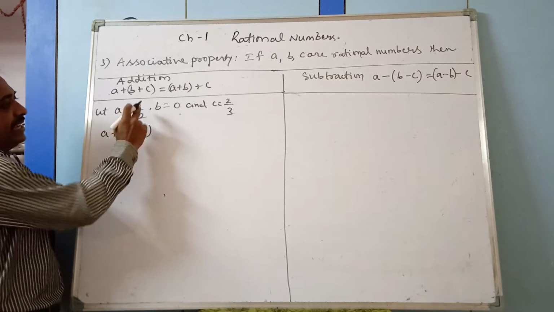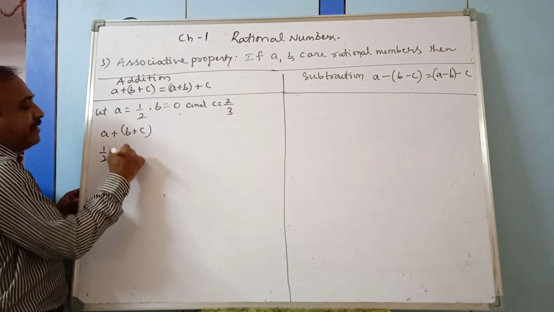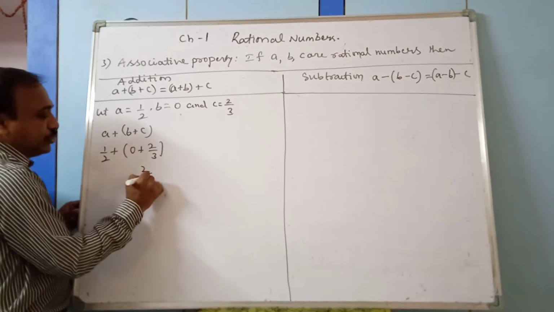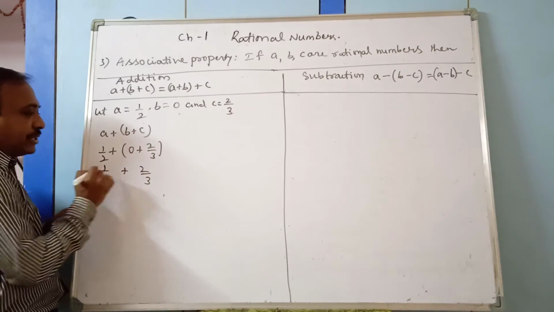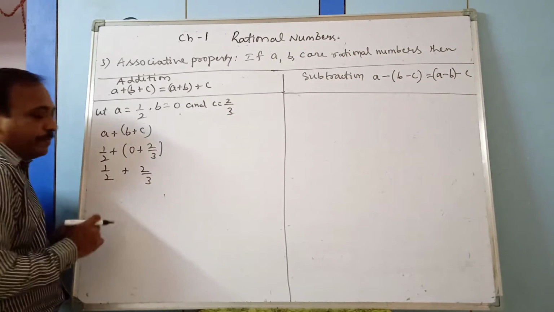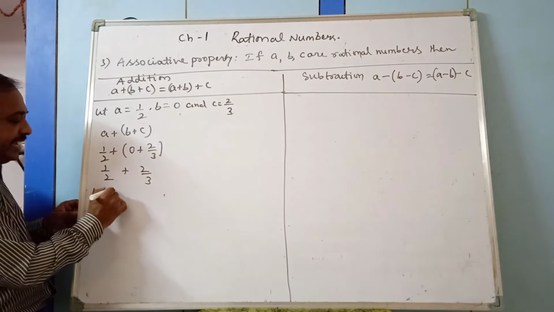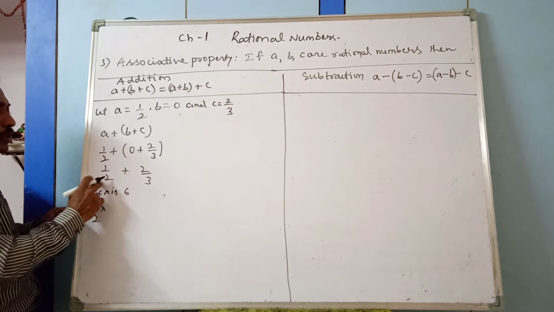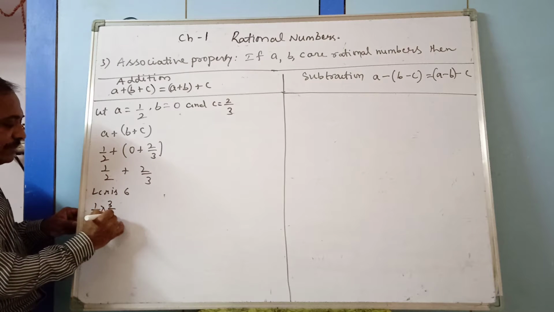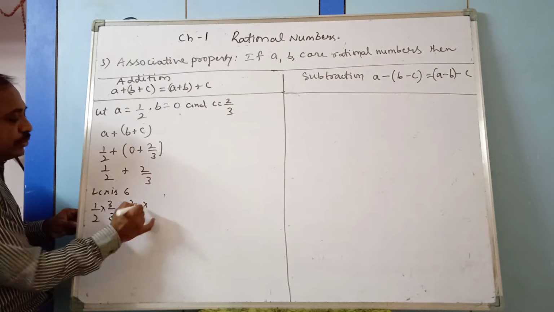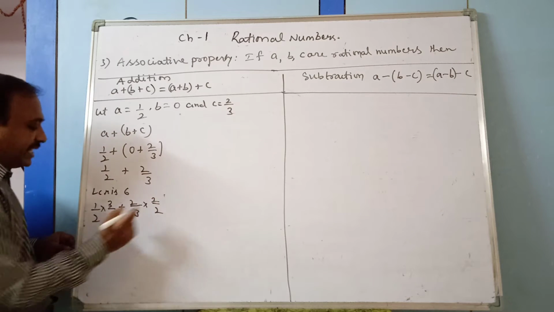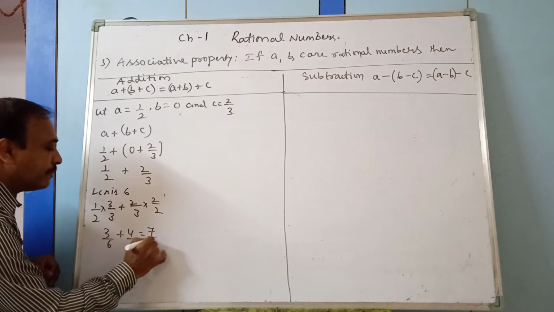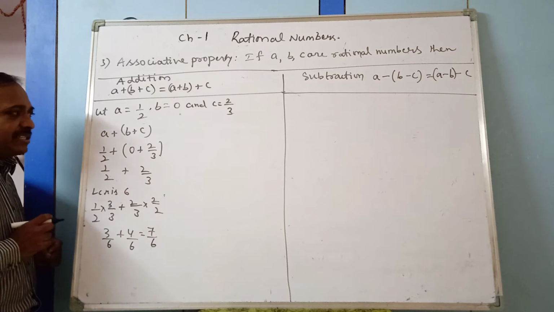First I am writing A value is 1 by 2 plus B value 0 plus 2 by 3. 0 plus 2 by 3 is 2 by 3, plus 1 by 2. Now we know LCM is 6. So 1 by 2 into 3 by 3, plus 2 by 3 into 2 by 2. So 3 by 6 plus 4 by 6 which is 7 by 6.